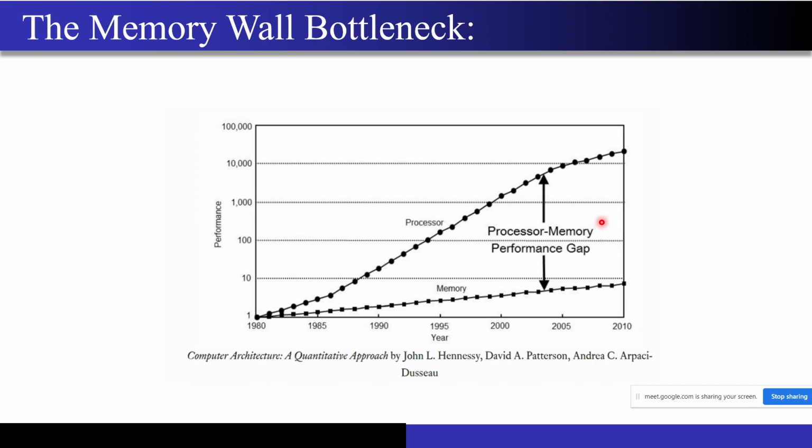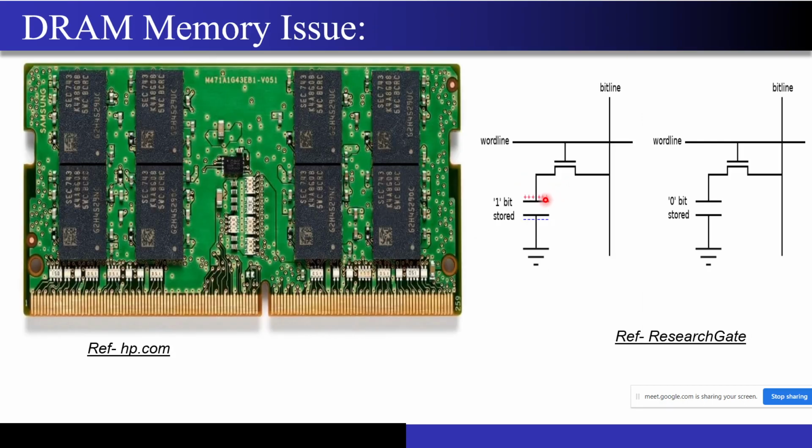Now you may be asking why this memory bottleneck exists, why there is so much of a gap between the processor and memory. We will come to that reason now. These memories are your off-chip memories, your DRAM memories. This is the single element, a 1-bit DRAM cell. Whatever bit you want to store, if you want to store a 1, you charge this capacitor, and if you want to store a 0, you discharge this capacitor, and this is nothing but your transistor. Read and write operations are performed by these bit lines and word lines.